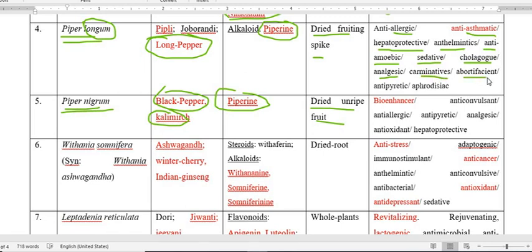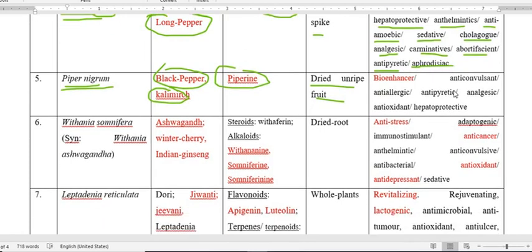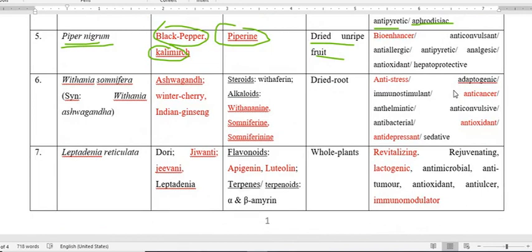It also acts as an abortifacient, and it reduces fever, so antipyretic, and it increases sex libido, which is called aphrodisiac. So these are all associated with this plant, and it is also a bioenhancer, anticonvulsant, and antioxidant.